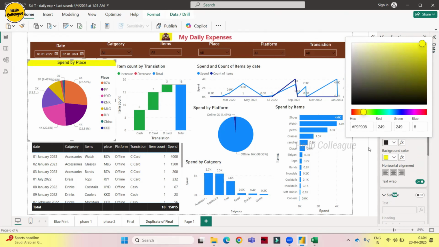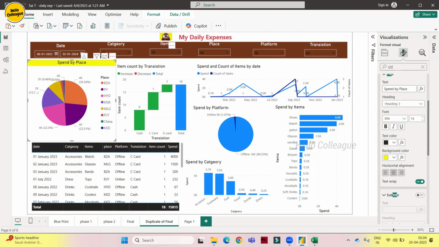Yeah, I'll just keep it yellow. Okay, because why we are doing it? Because our logo color is yellow, no? So that is the reason. I'll change the font color to brown also. Yeah. So I'll just make it bold. Yeah. Now this is good.